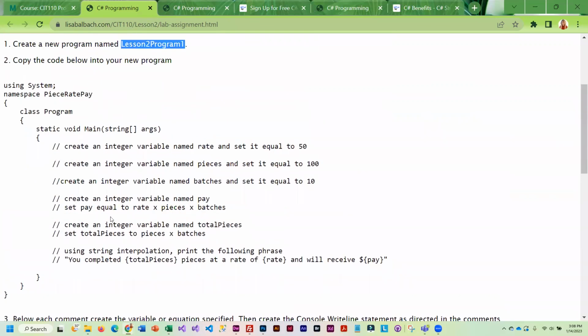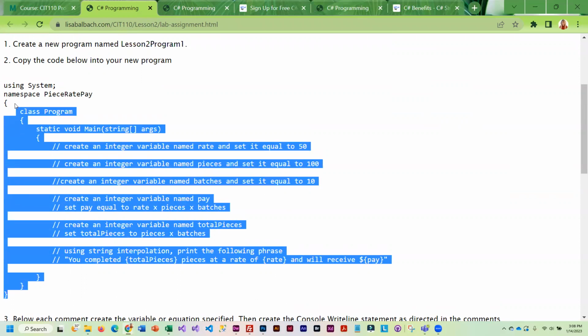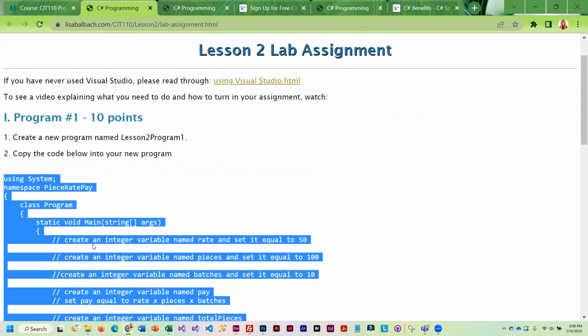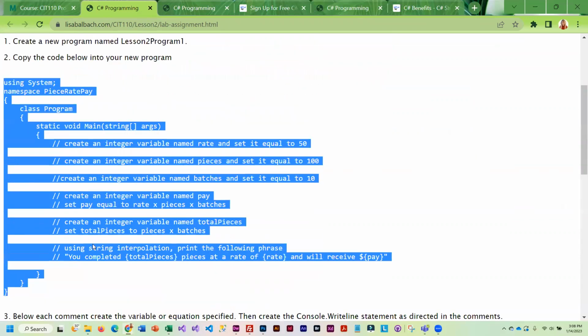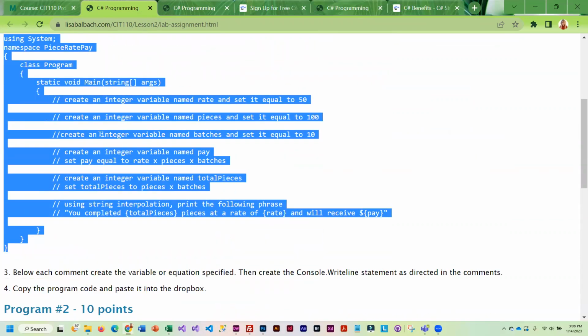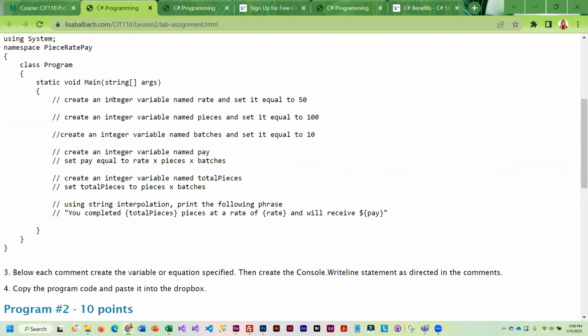Okay, and as far as what you need to do, you're basically going to copy all of this into Visual Studio. And then where you see a comment, that is where you're going to write your code.